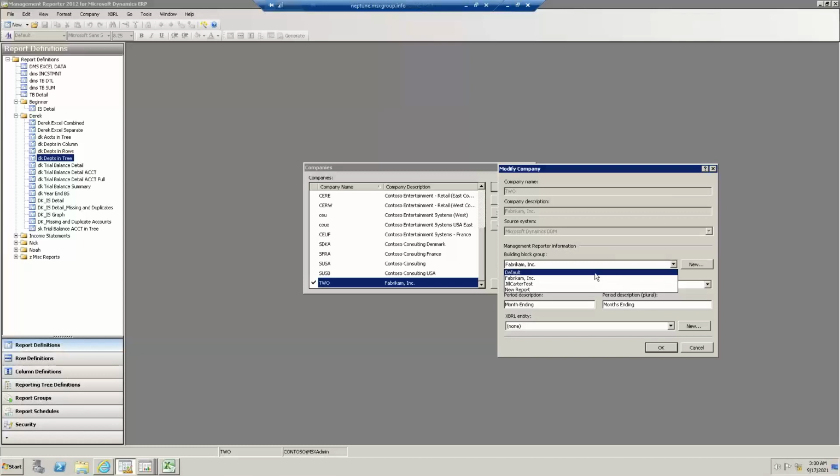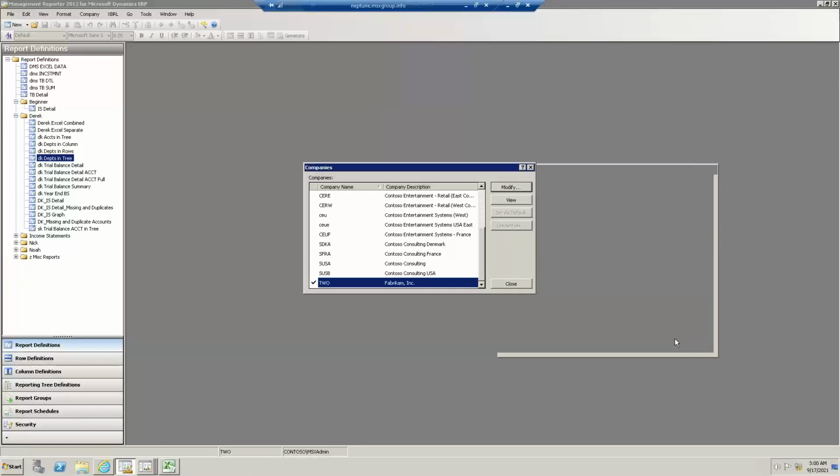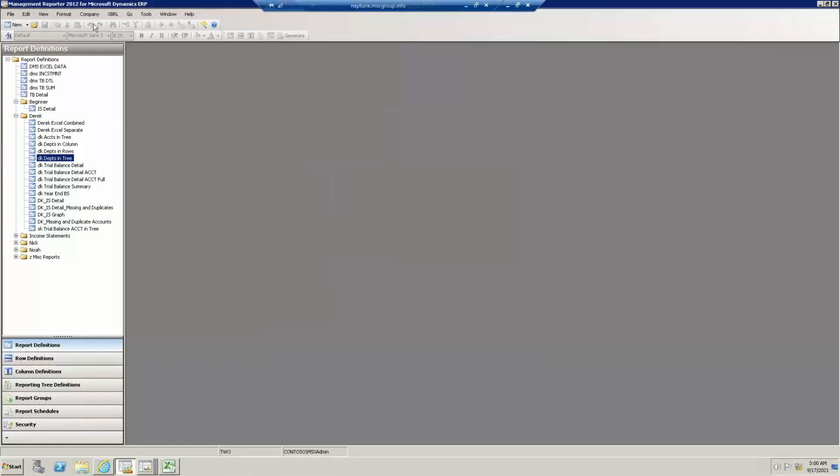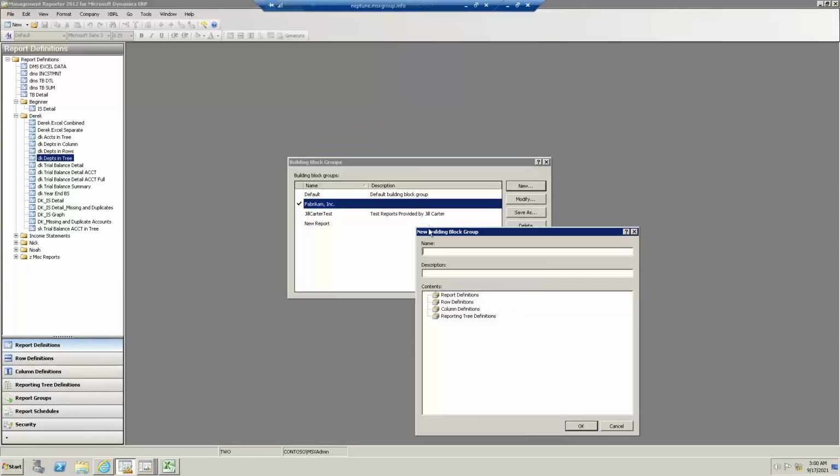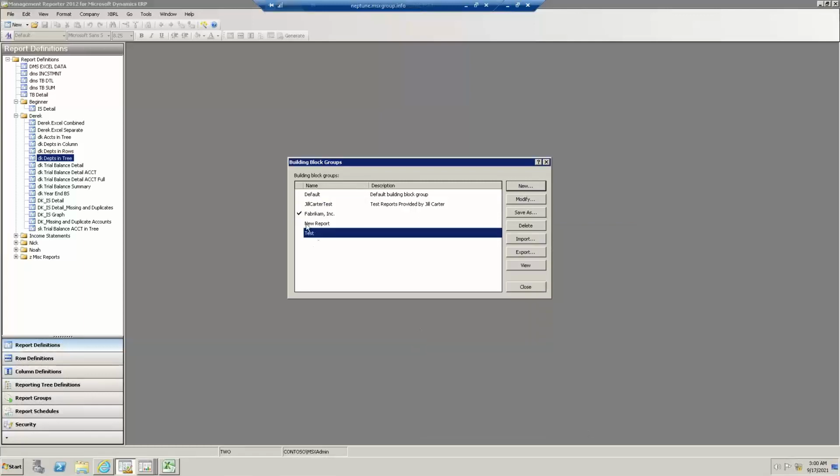All right, but let's say I have 100 reports inside this default building block group that all my companies share, but it's getting ugly and cluttered. So what I'm going to do then is two things. One is I can create a new building block group that's blank, that has nothing in it. So here in the top right, once I click on the new button, I just give it a name. I'll just call it test or whatever. Now this building block group, again, has nothing in it. Since I just created it, it has no row, column, trees, or reports in it.